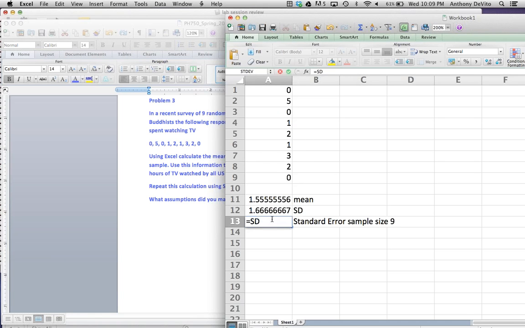It's going to be equal to the standard deviation of the population, which we really don't know. So we're going to use the standard deviation of the sample to estimate the standard deviation of the population, divided by the square root of the sample size, n. Okay, I'm just doing that to illustrate what it's going to look like.